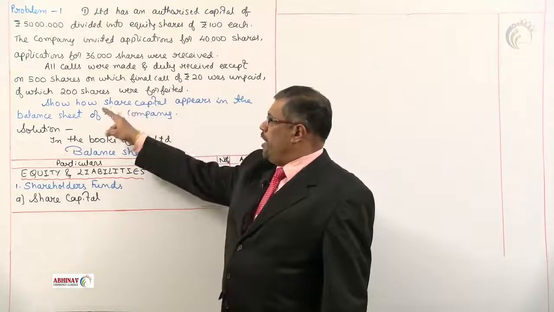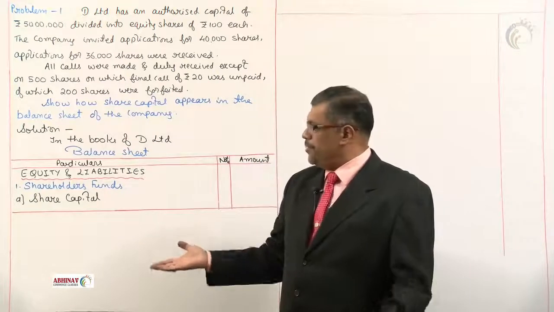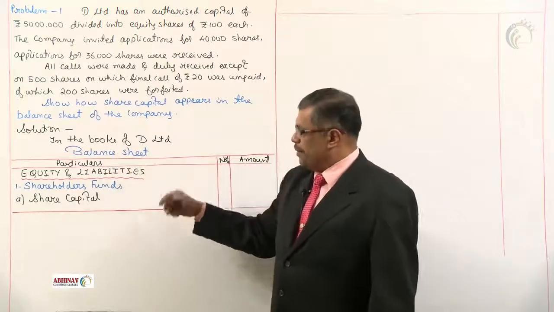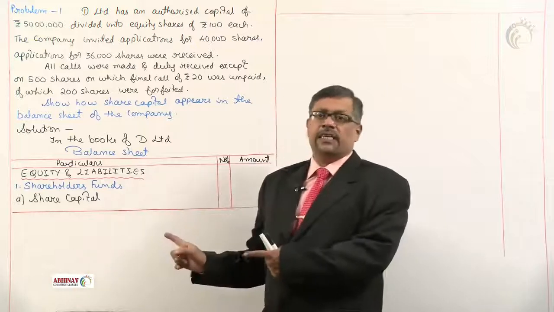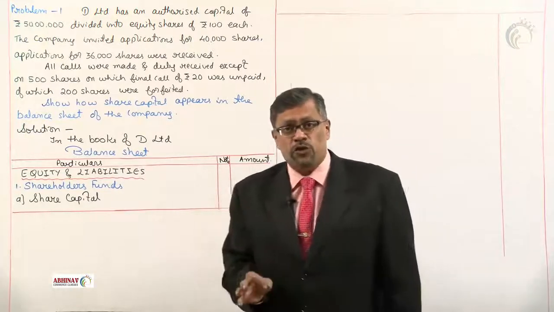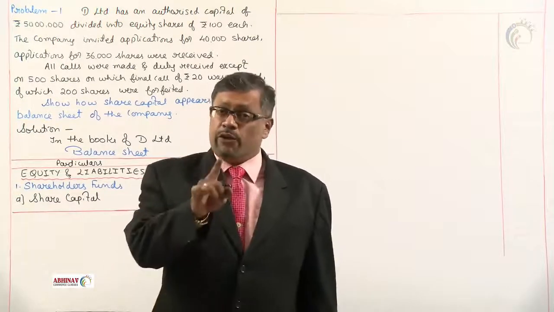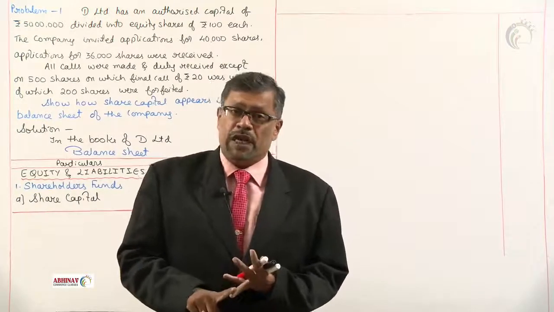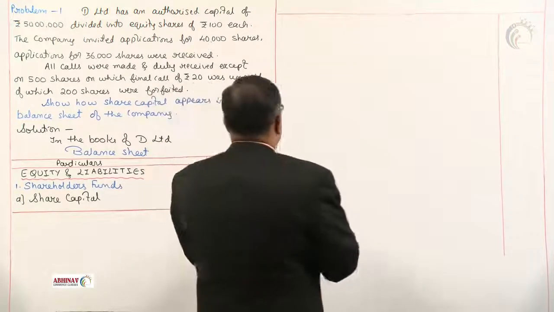We have to show only how share capital appears in the balance sheet of the company. How share capital appears? Here is the solution. In the books of D Limited, when you prepare the balance sheet, equity and liabilities in the shareholders fund, we take share capital. This is how it appears, but the amount to be taken must be shown by preparing a working note on share capital, in which we have to show each and every capital, how much is authorized, issued, subscribed, everything must be shown. Let's see how to prepare it.